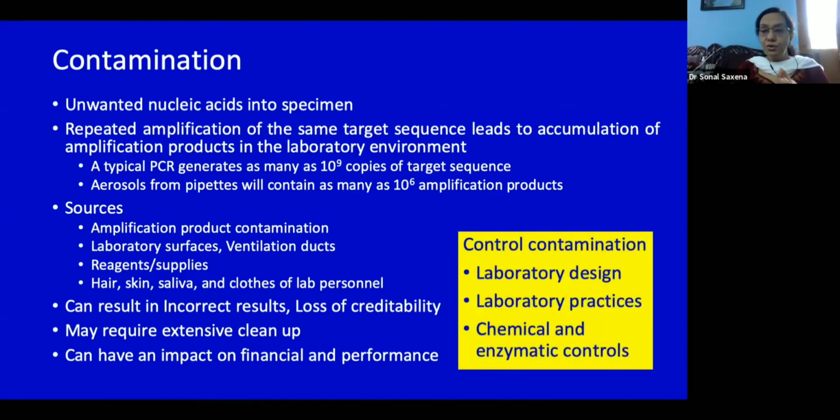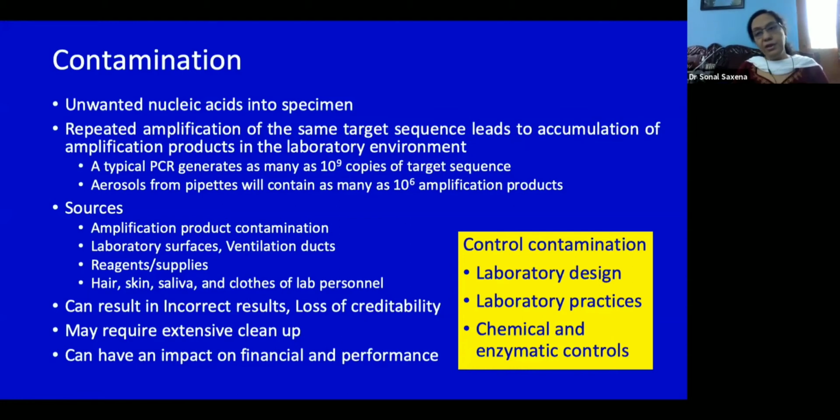So in order to control contamination, it's important to have a very robust laboratory design, to have good laboratory practices, and to have enzymatic and chemical controls, which are actually the last part. Usually people see this in a reverse manner. They feel that it is the chemicals and the enzymes. They think, I'm going to wipe my surfaces clean, I'm going to use certain chemicals, I'm going to use nuclease-free water, so no contamination is going to occur.